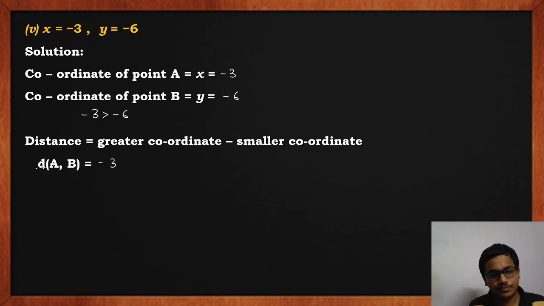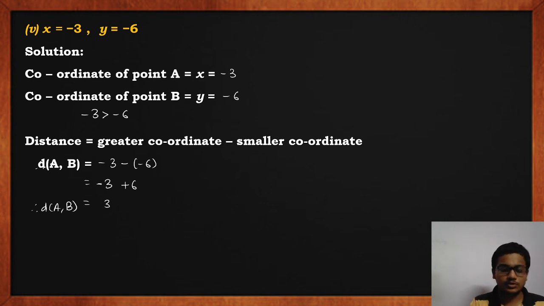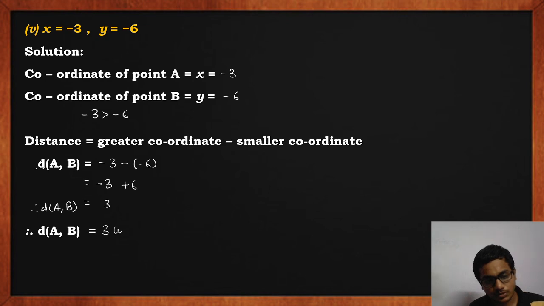So, therefore, distance AB equals minus 3 minus minus 6. So, that will be equal to minus 3 plus 6. Minus 3 plus 6, two numbers with opposite signs, that is 6 minus 3 equal to 3. So therefore distance AB equal to 3. So we'll write the final answer as distance AB equal to 3 units.